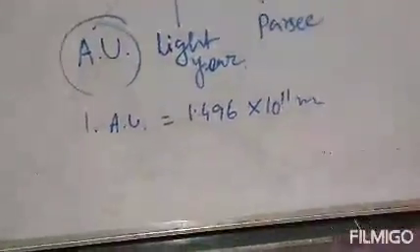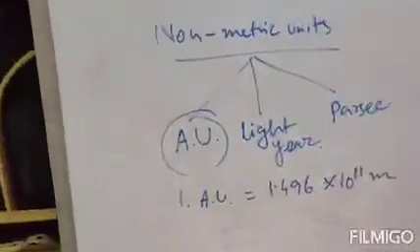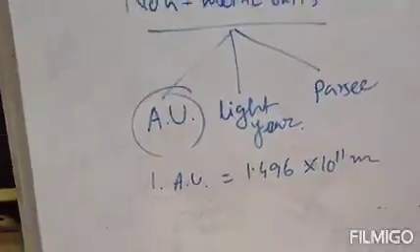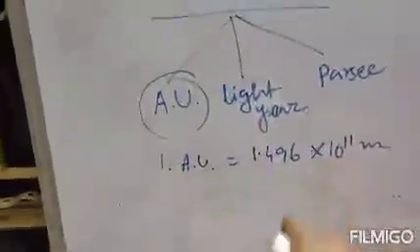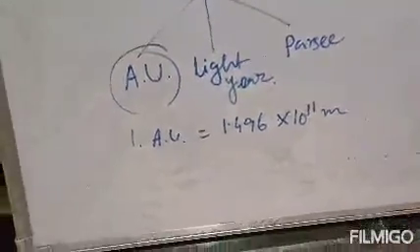So one astronomical unit is equal to the mean distance between Earth and Sun. It is used to measure the mean distance between Earth and Sun. Clear? So one astronomical unit equals 1.496 into 10 to the power 11 meter. Just memorize this value. Next, light year.